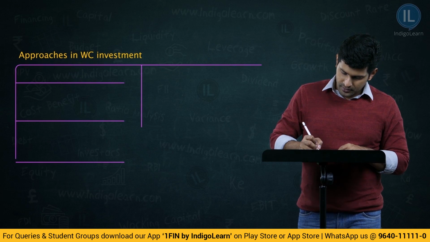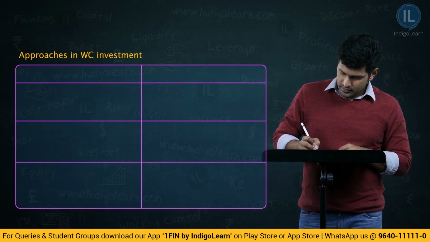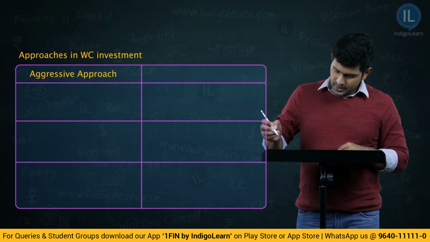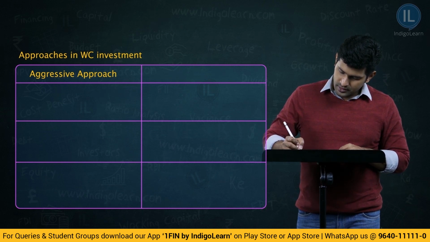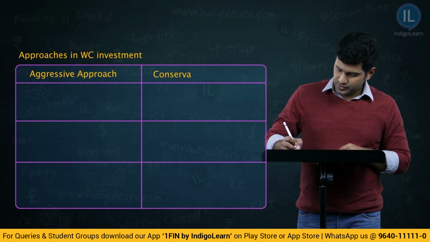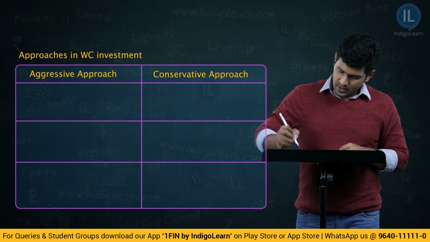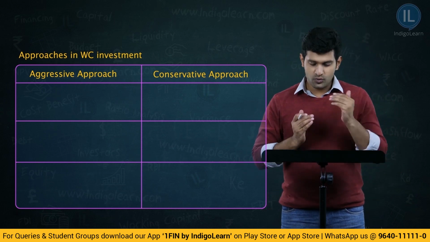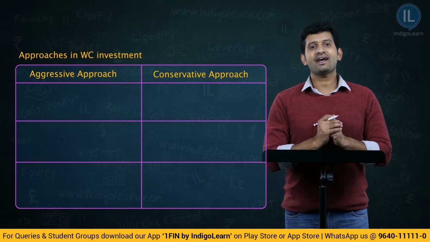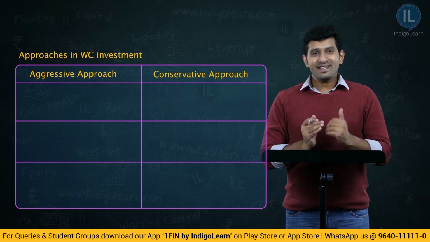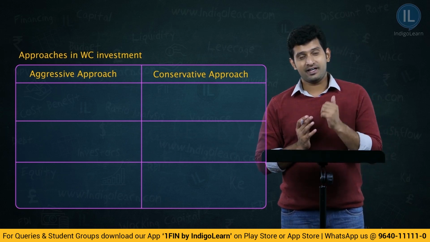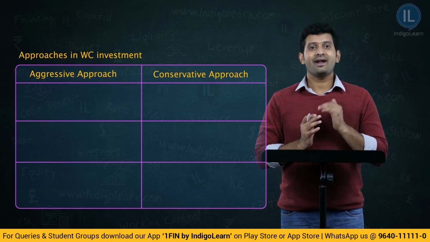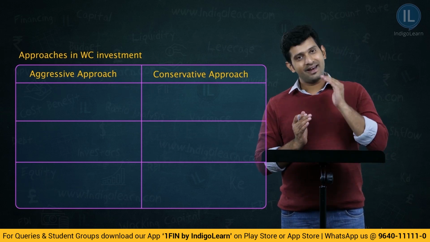Firstly, aggressive approach, then we will talk about conservative approach, because moderate approach is only an adjustment of these 2 approaches. Let us see first what is aggressive approach. Friends, in aggressive approach, less investment is made in current assets and the credit policies are strict and cash balances are maintained less.